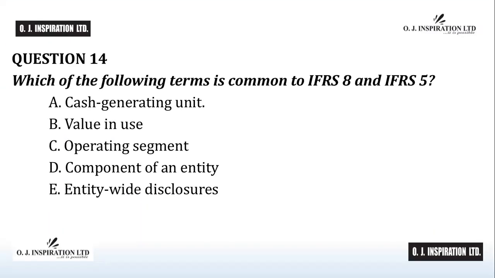Question number 14. The answer to question number 14 is B, component of an entity. Out of all the options of answer, component of an entity is the only term that is common to IFRS 8 and IFRS 5. In IFRS 8, component of an entity is part of the definition of operating segment. In IFRS 5, component of an entity is part of the definition of discontinued operation. B is the answer to question 14.